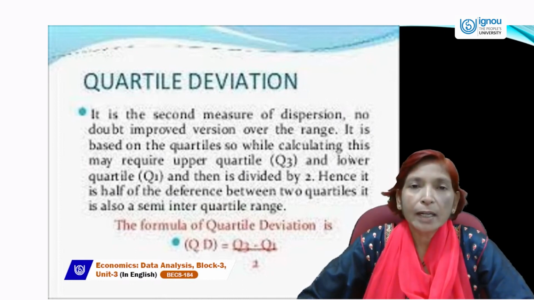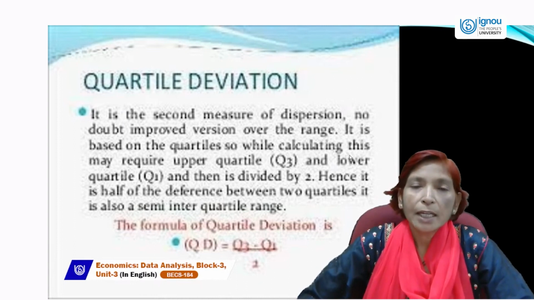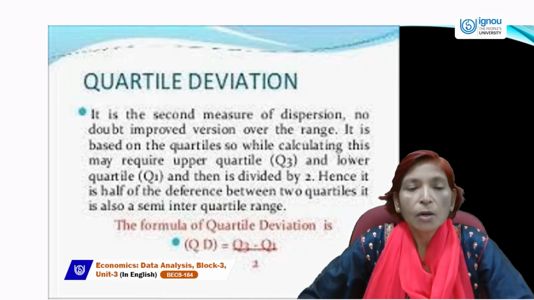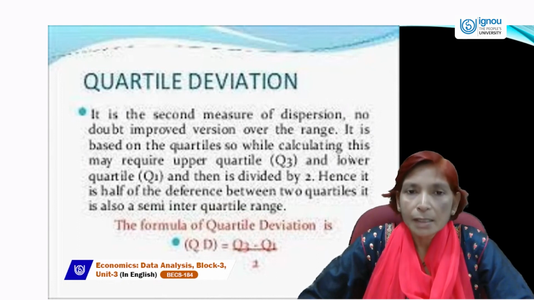And if we want to find out the coefficient of range, then we will take H minus L upon H plus L. But quartile deviation is the second measure of dispersion. No doubt, it's an improved version over the range. It is based on the quartiles.